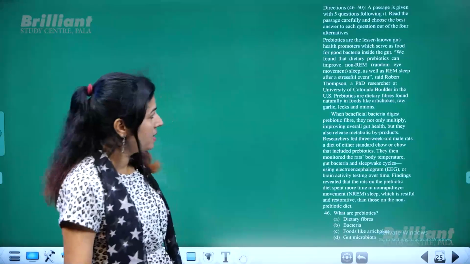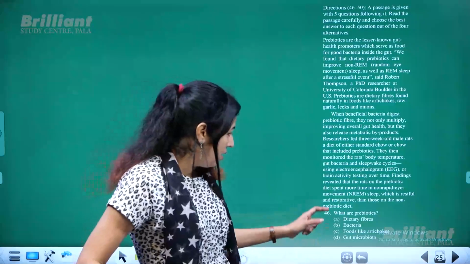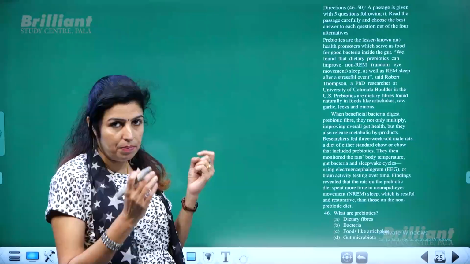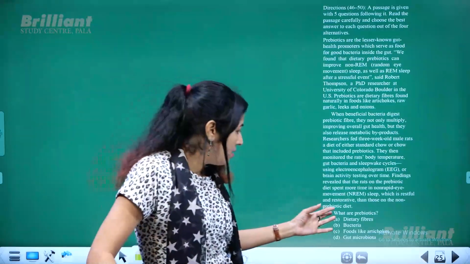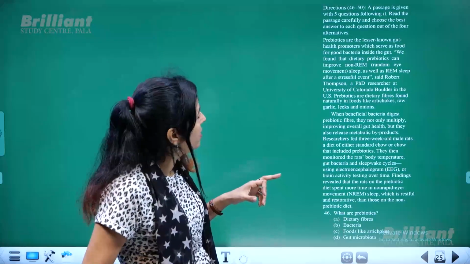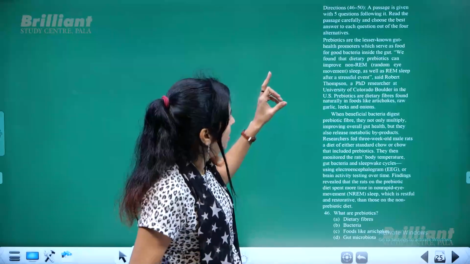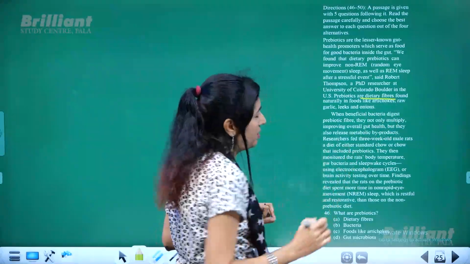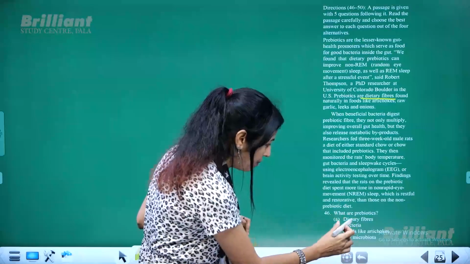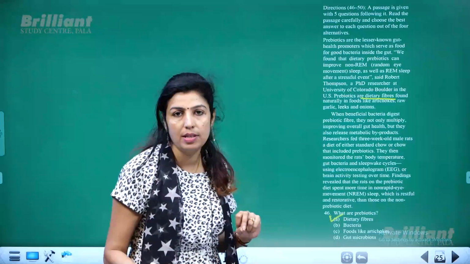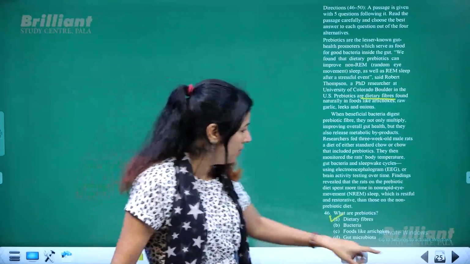Now based on the passage we have a question. It's a factual passage. Something has been described. So what are prebiotics? Prebiotics are dietary fibers. So it's given as one of the options. Prebiotics are dietary fibers. So the first option is very much visible.